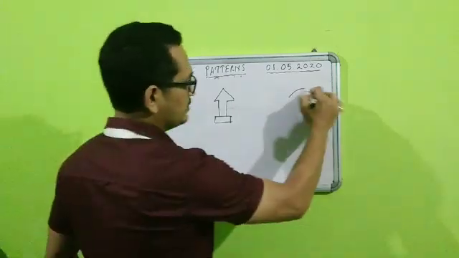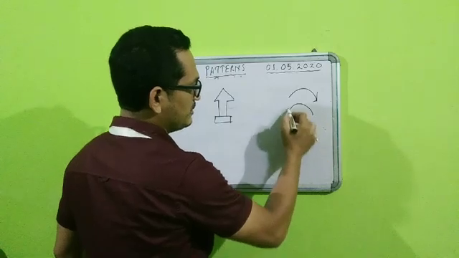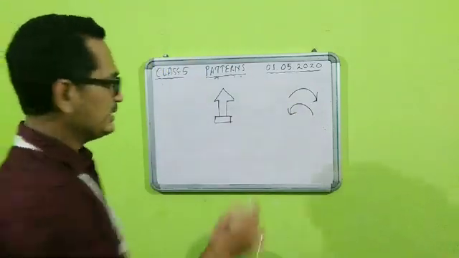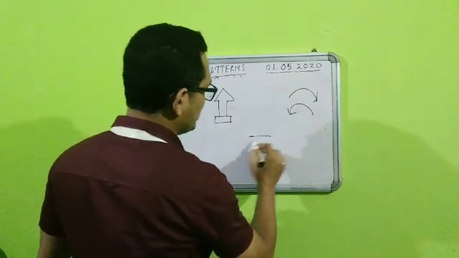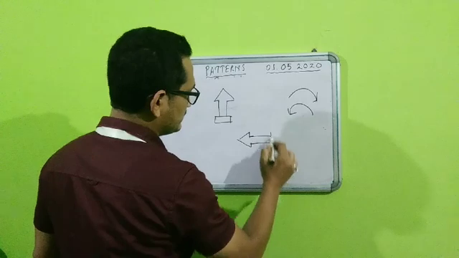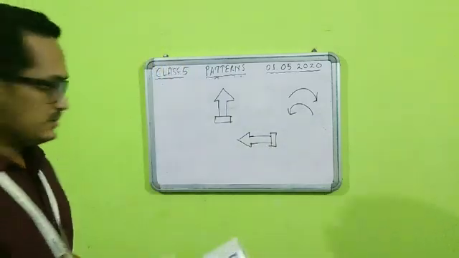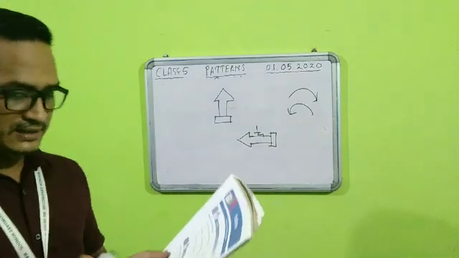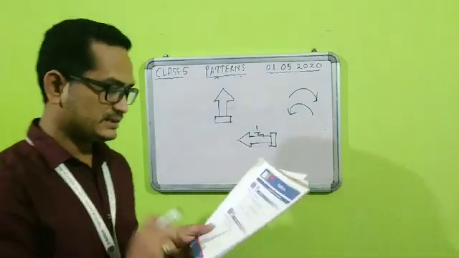Anti-clockwise means clockwise will be like this. Anti-clockwise will be like this. So towards your left-hand side, if you move, that means a 1 by 4 turn, then it will look like this. So after taking a 1 by 4 turn, now students, you can see which option is matching with this. That is option number B.